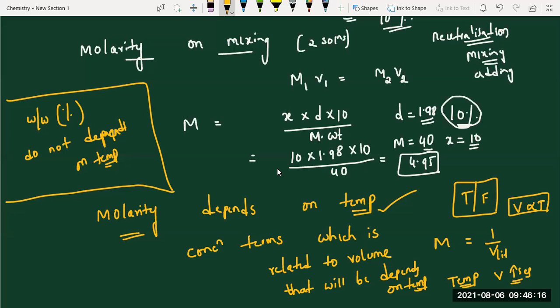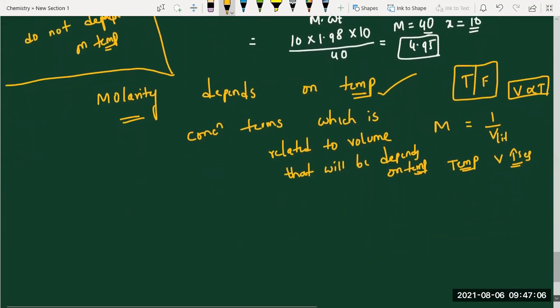Okay, note down one question, students. When 100 ml of 0.2 molar NaOH is diluted by adding 400 ml of water, what is the final molarity? Final molarity, resultant molarity, that means molarity on mixing question.